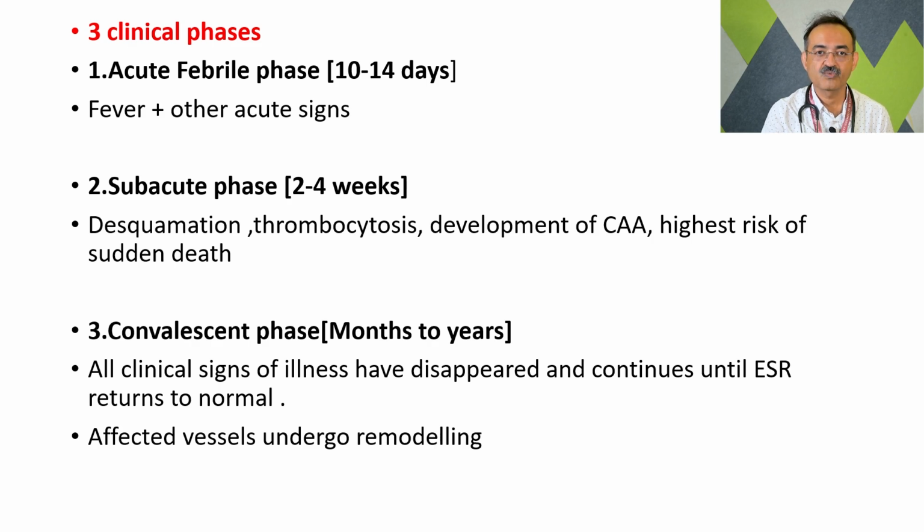Usually the platelet count would be more than 10 lakhs, and coronary artery aneurysms develop. So in this phase, there is the highest risk of sudden death. And in the convalescent phase, that is months to a year, all the clinical signs disappear, the ESR and CRP come to normal, and the affected vessels undergo remodeling.